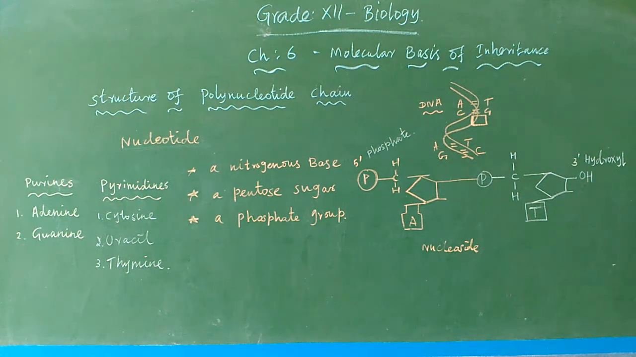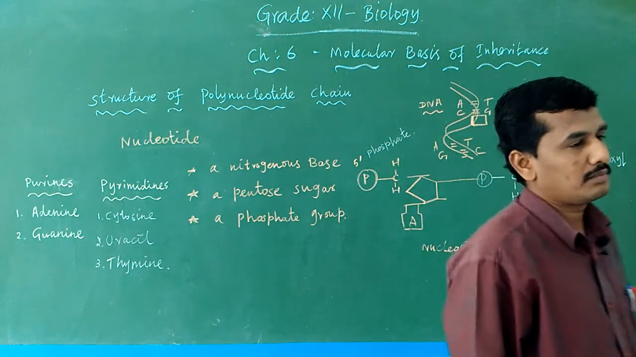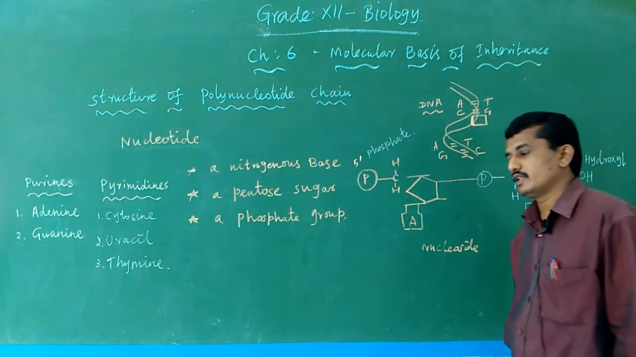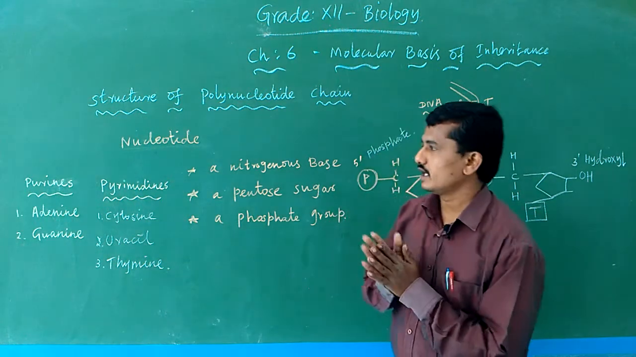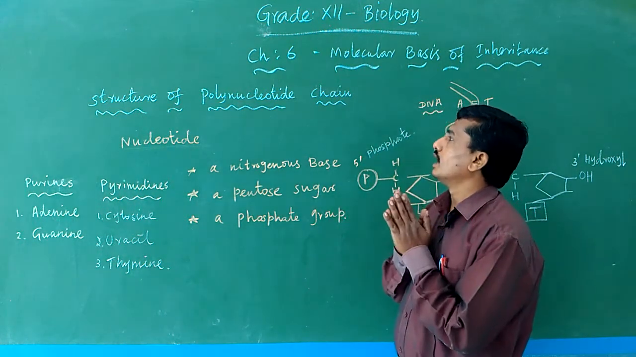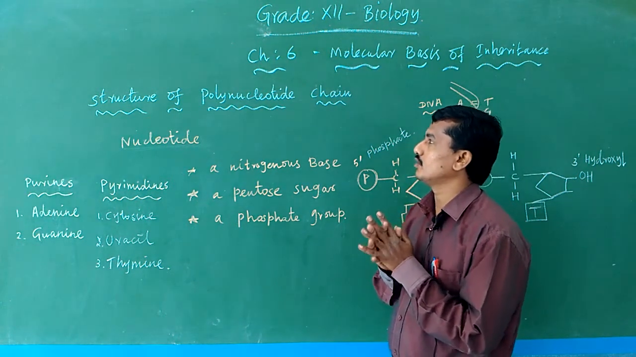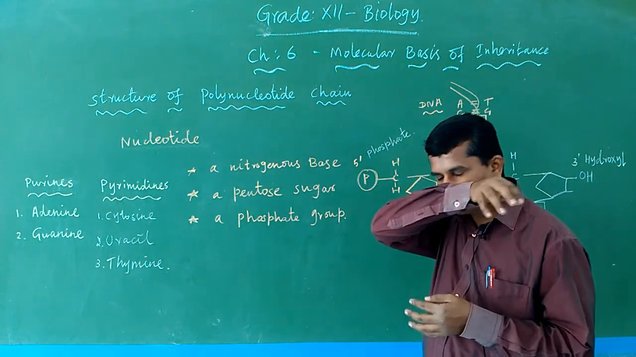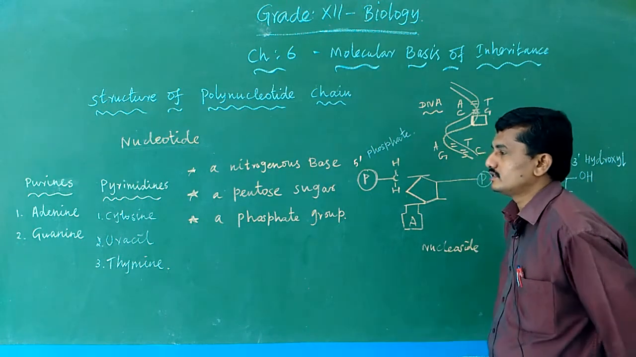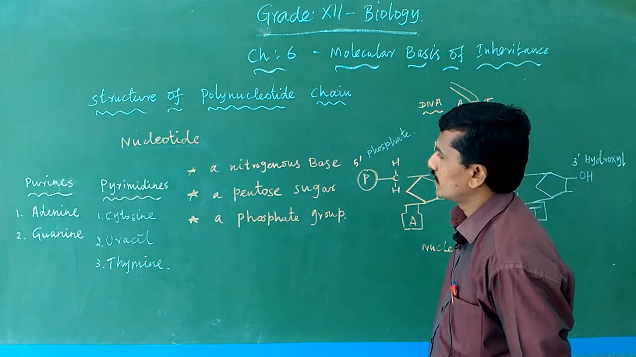In the last class, grade 12 biology, chapter 6, Molecular Basis of Inheritance, we saw a small part of DNA, what is meant by DNA and what the structures of DNA are. Today we study what is meant by DNA, the structure of the polynucleotide chain, what is meant by nucleotide, nucleoside, and nitrogen base. The first one is the nitrogenous base.